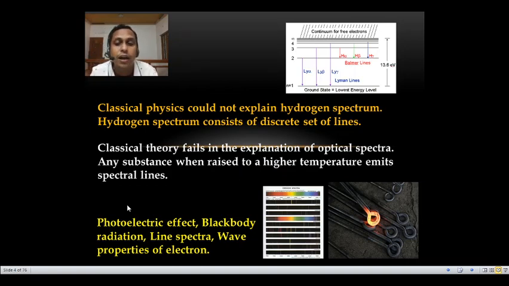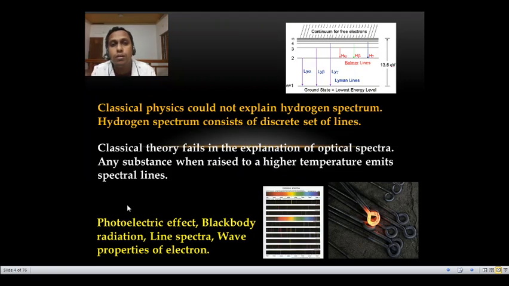Another one is that classical theory failed in explaining optical spectra, that is, any substance when raised to a higher temperature emits spectral lines, which could not be explained with the classical theory. So the first one is the stability of the atom, the second one is the fine structure of spectral lines, and the third one is that any substance when raised to a higher temperature emits spectral lines. The fourth one is the photoelectric effect, which could not be explained with classical theory. Then black body radiation. Then the wave property of electrons.